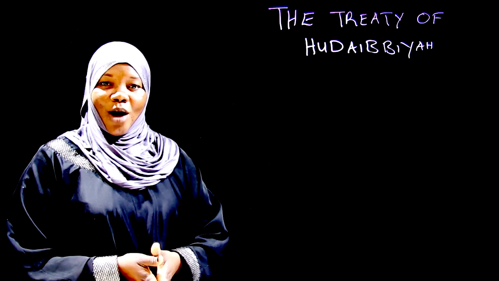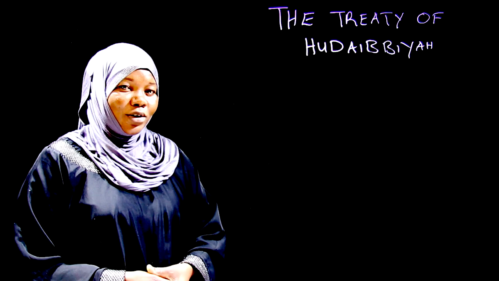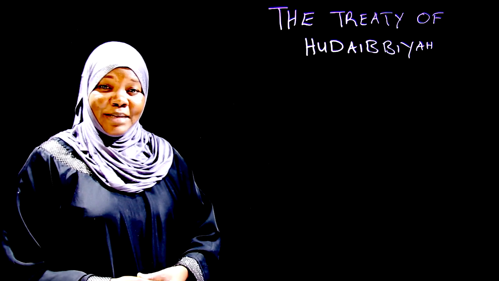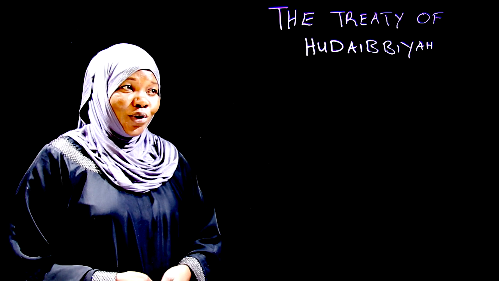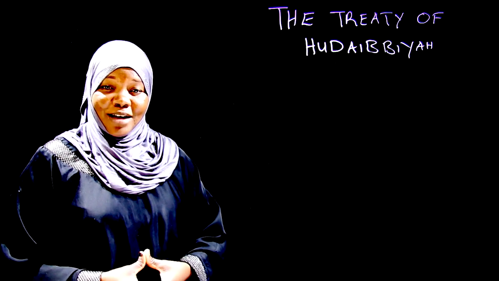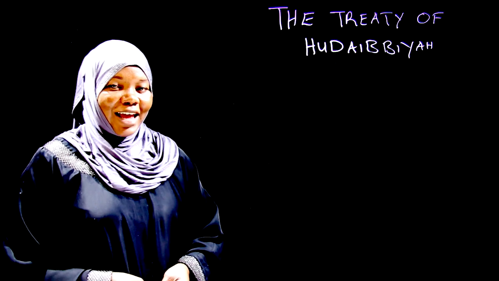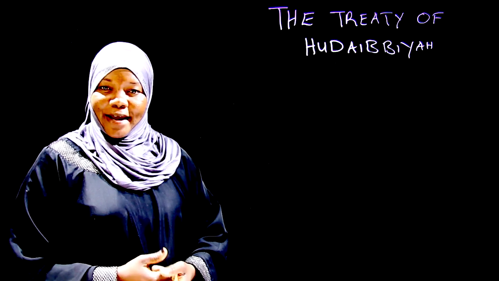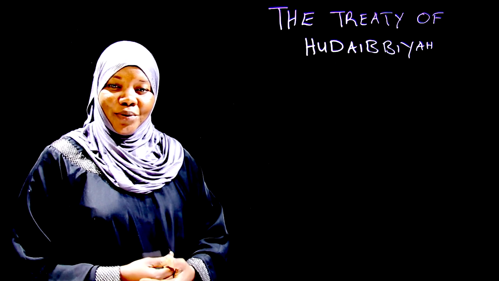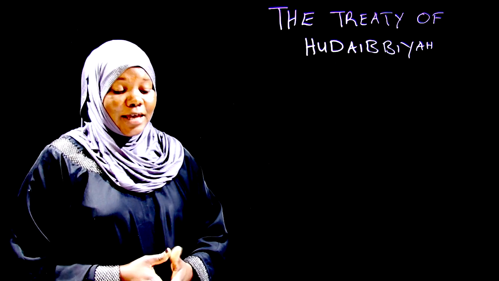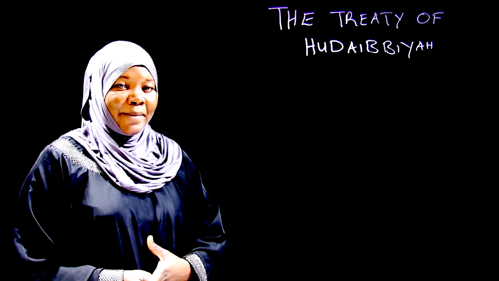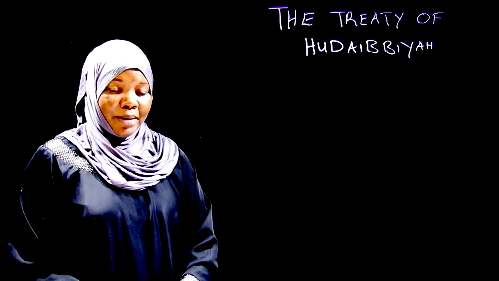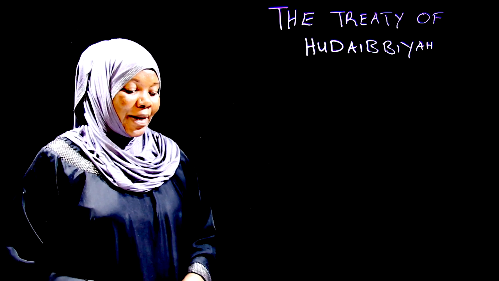And as a result, how many Muslims were killed during the Battle of Uhud? Yes, 70 Muslims were killed during the Battle of Uhud. That includes Hamza, the uncle of the Prophet. What of the Quraysh? How many died? Yes, 22 Quraysh members died. Hence, the Quraysh ended up winning the battle.